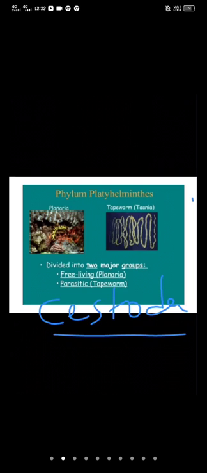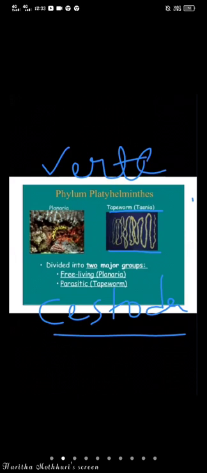So these cestodes are commonly called tapeworms. They are endoparasites in the intestine of vertebrates.